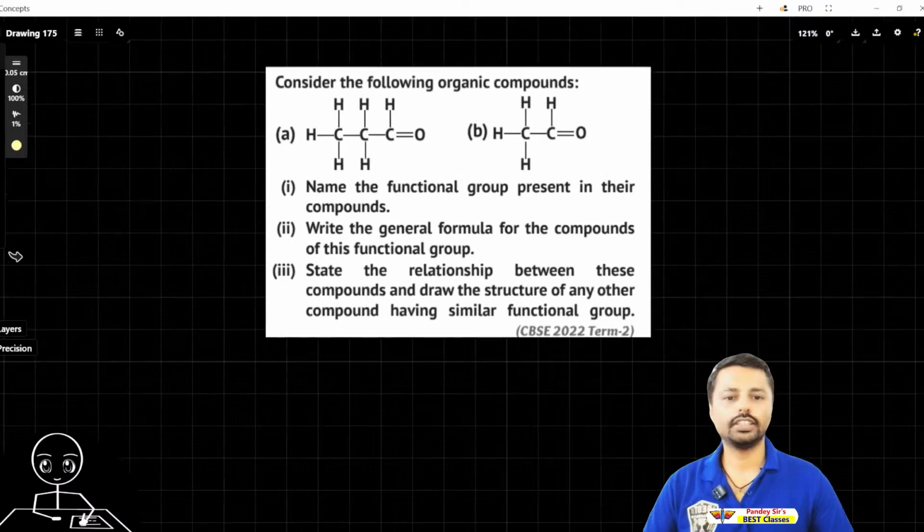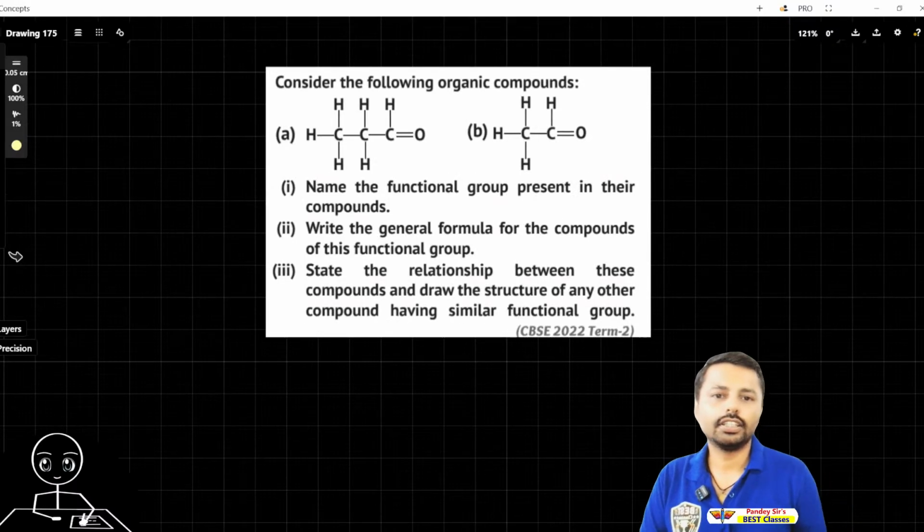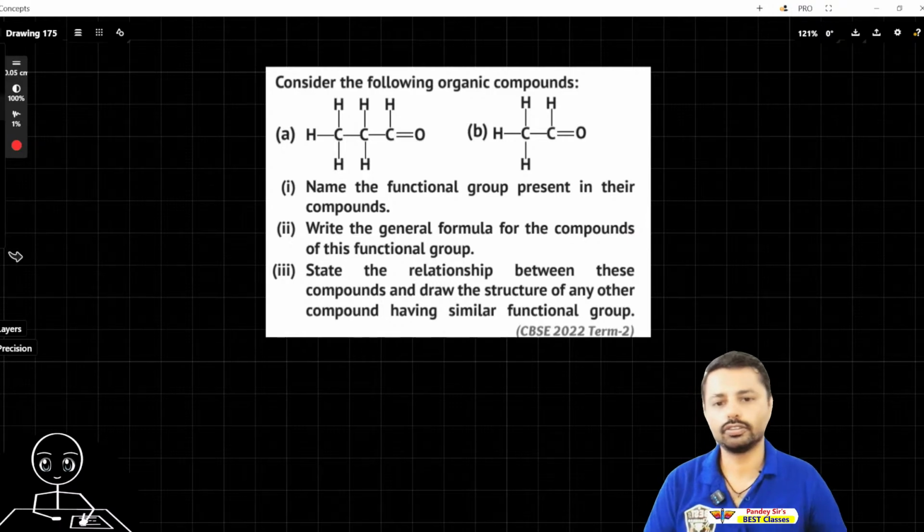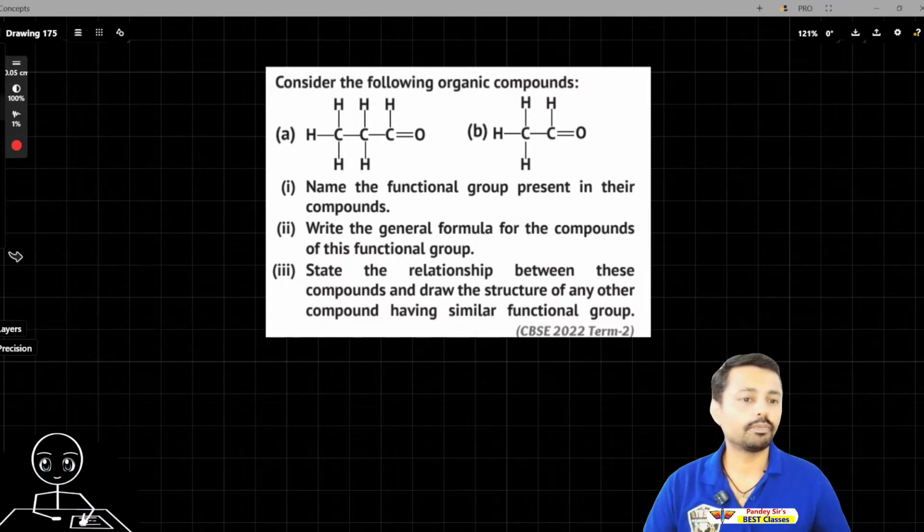Okay, so let's see the answer to this question. Consider the following organic compounds. Methane, ethane, propane. So CH3CHO. Name the functional group. This CHO is the functional group, and this CO is the functional group. Okay, fine. And they said, name the functional group present in these compounds and write the general formula.